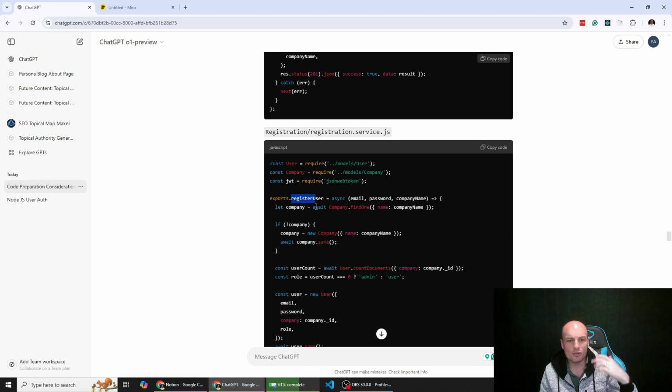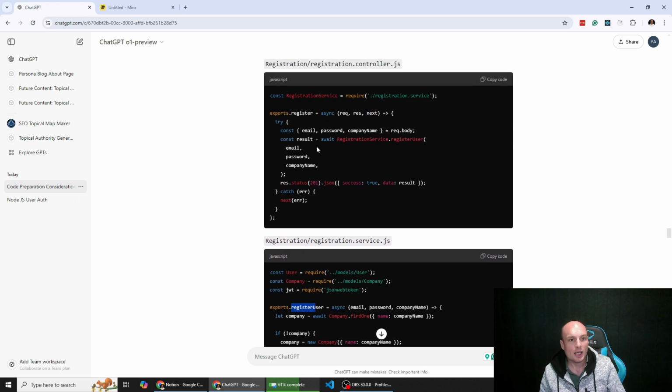So register user. I know it seems like there's a lot of duplication here, especially compared to the first example where it was just hitting the API endpoint, registering the user, and doing everything in one. But this is a much more scalable and much more basically chunked approach to building an application, right? So anyway, this controller, sorry, where were we?